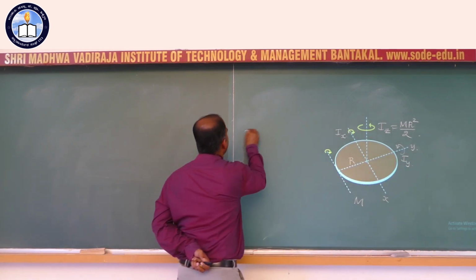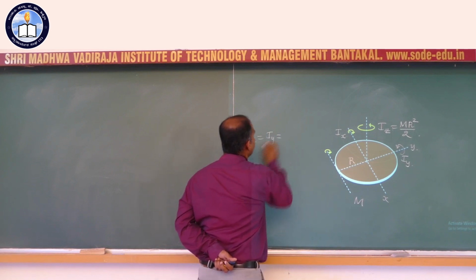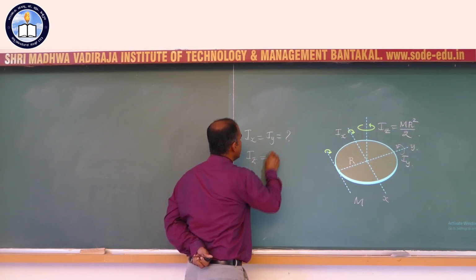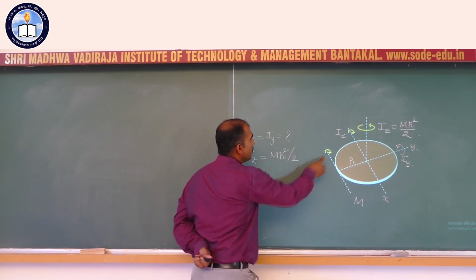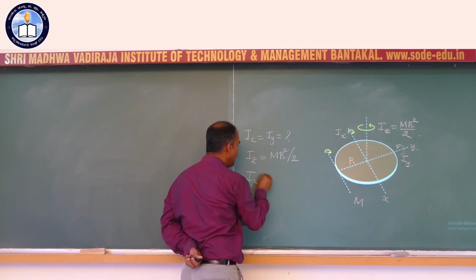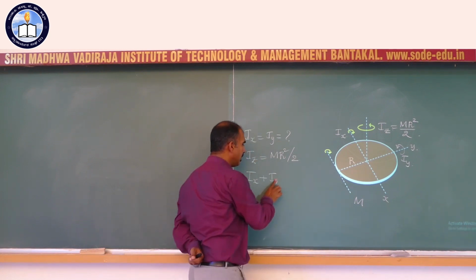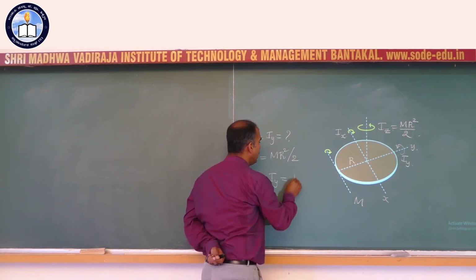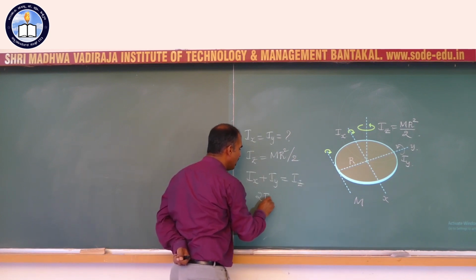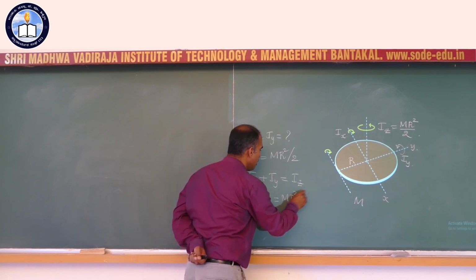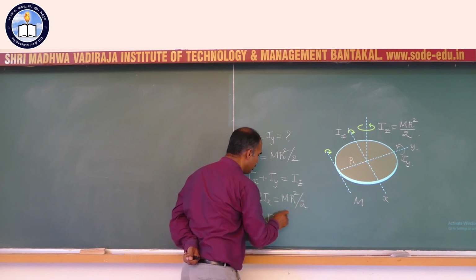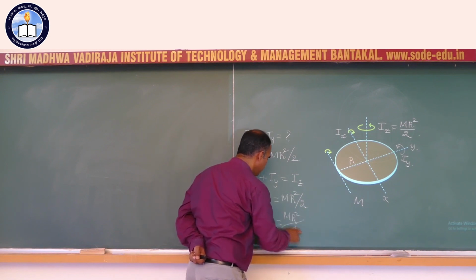So I can write Ix equals Iy, I do not know how much, I have to find out. Iz equals m r square by 2. According to perpendicular axis theorem, Ix plus Iy is given by Iz, but Ix equals Iy, so Ix plus Ix becomes 2Ix equals Iz, m r square by 2. That gives me Ix equals m r square by 4.